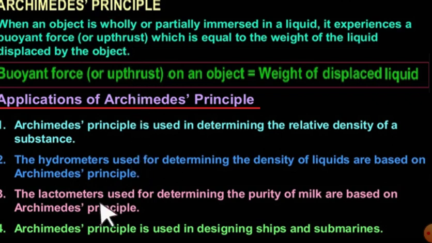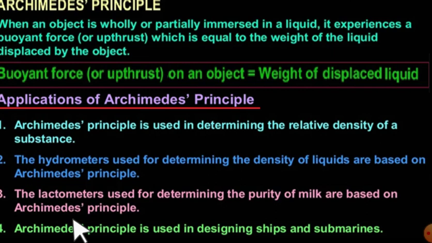And you might have seen that, to measure the purity of milk, we use a device known as a lactometer, and this lactometer also works on the Archimedes principle. A lactometer is nothing but a device to check the purity of the milk, to see how much water is added in the milk. If more water is added to the milk, then what happens?